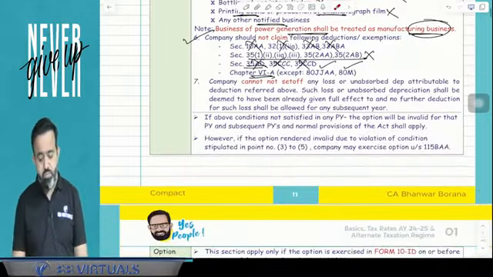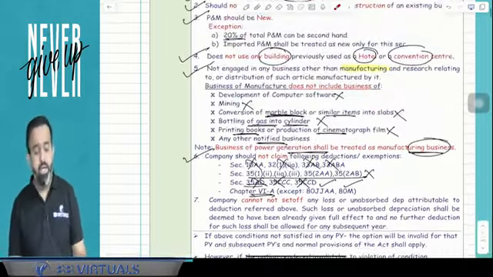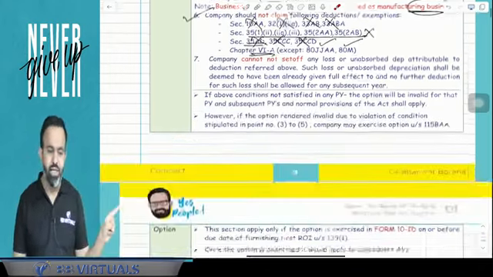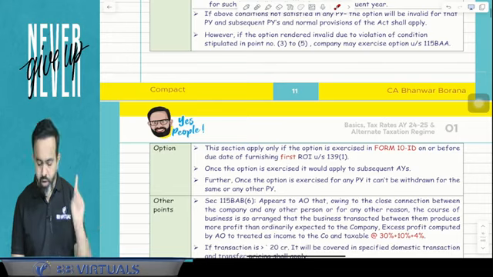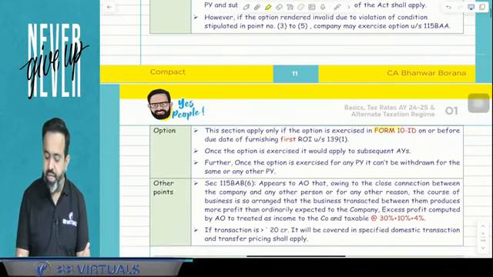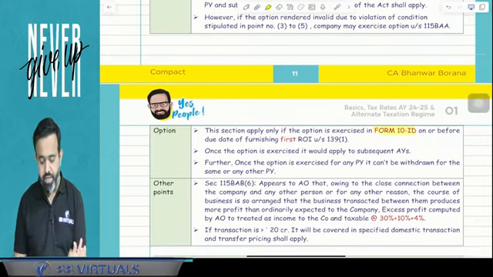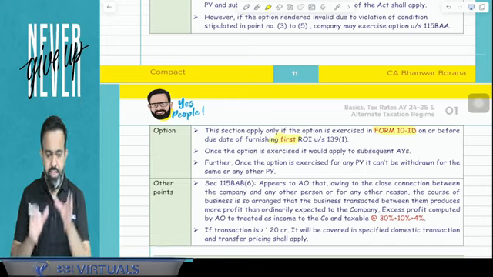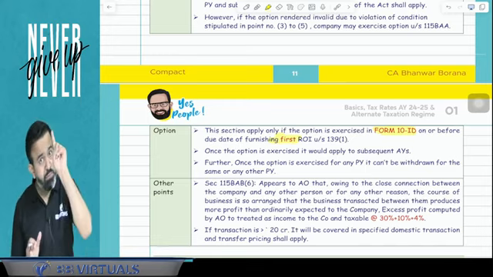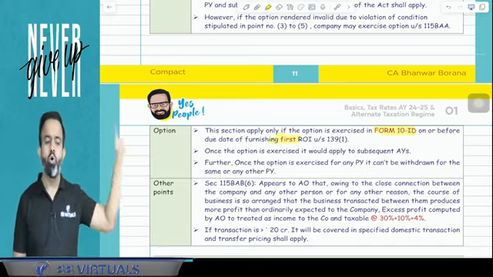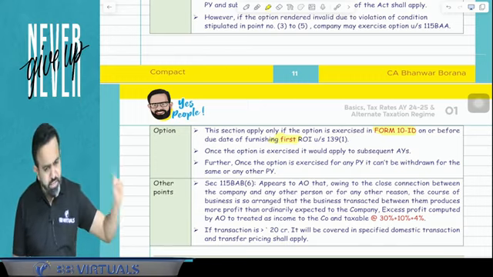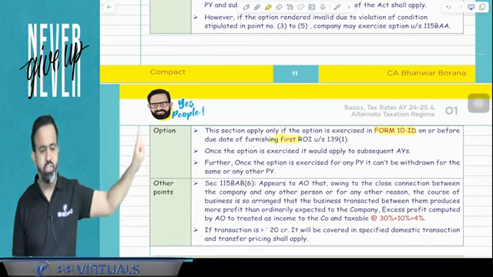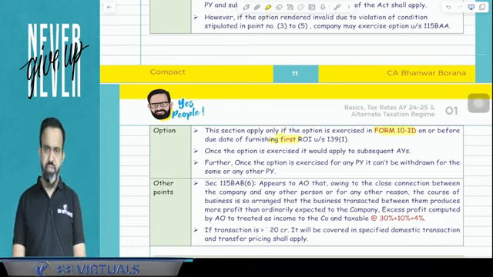Now next part. Lawmaker says that if company wants to opt for this section, then company has to file one form, that is form number 10ID, up to the due date of return filing of the first return. Means suppose company is incorporated, in that year company will file the first return. In the first return only, company has to opt for this section, then only this benefit of 15% is available. Otherwise 15% benefit is not available.